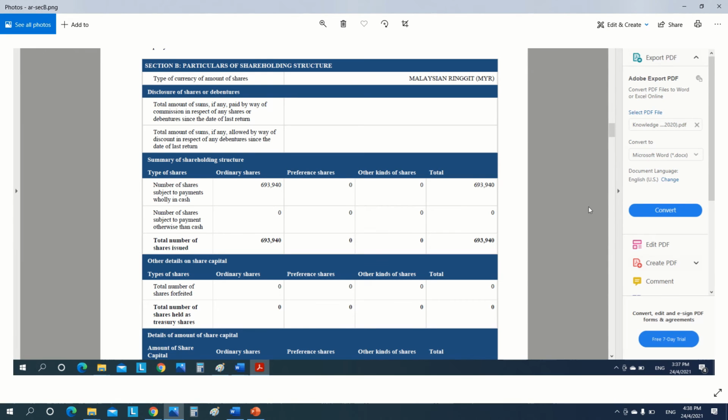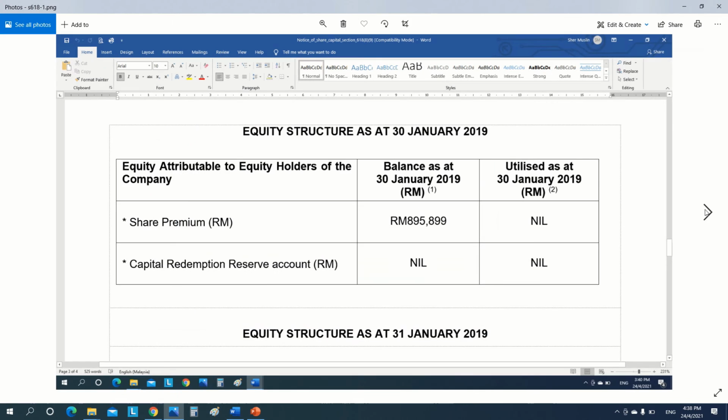Then when you update it, you should check if the company has submitted the section 618. You can see from here how much is the share premium of the company. This is just a sample. So the share premium of the company is 50,000, right?